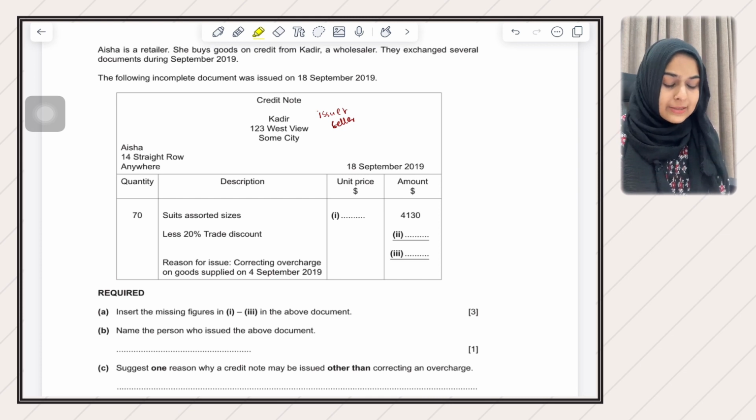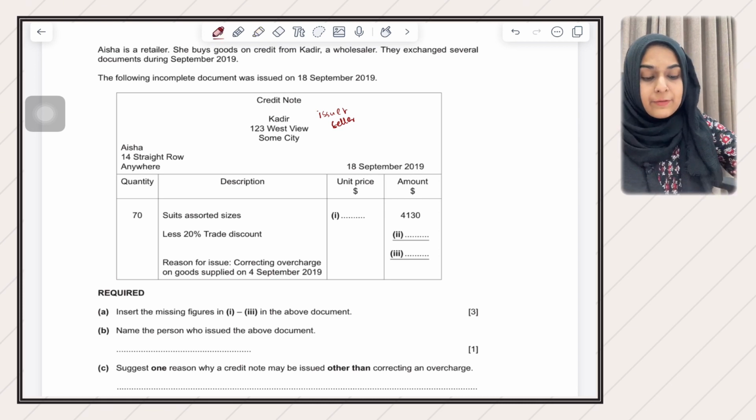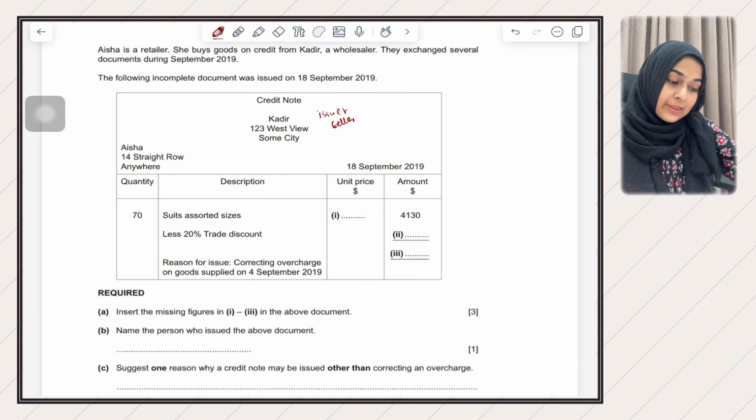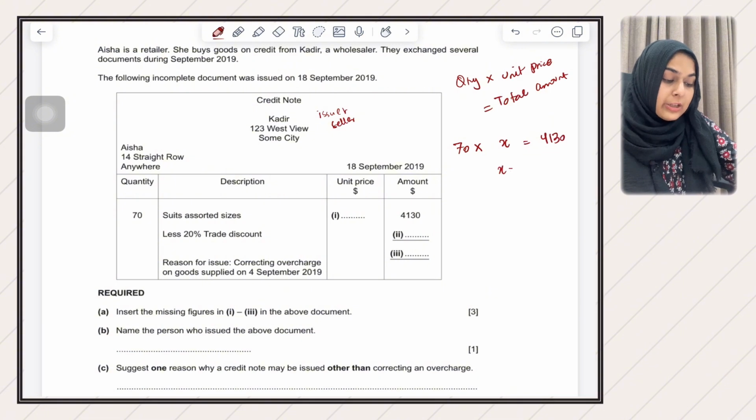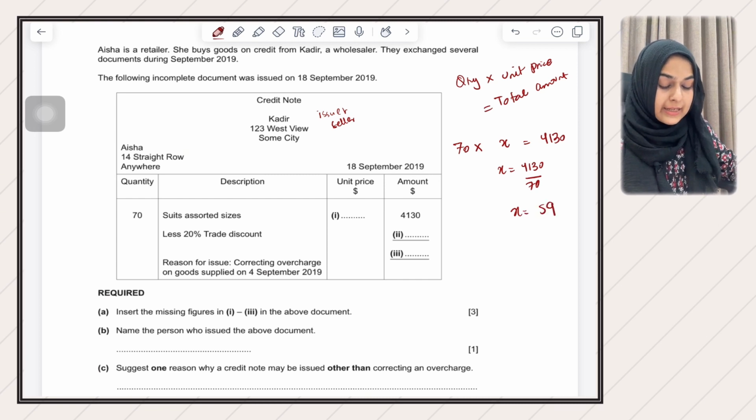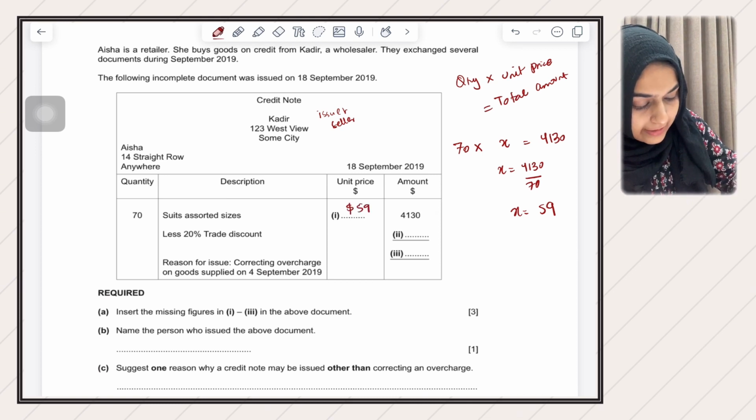So yes, we can do this easily. The thing is that we have been given quantity and we haven't been given unit price. But if we were given unit price and quantity, we would have done this, right? So quantity multiplied by unit price gives me the total amount. So here they have given you quantity, that is 70, unit price is X, total amount is 4130. When you do here X is equal to 4130 divided by 70, you get X is equal to 59. So $59 is the unit price. So I'll write here $59.